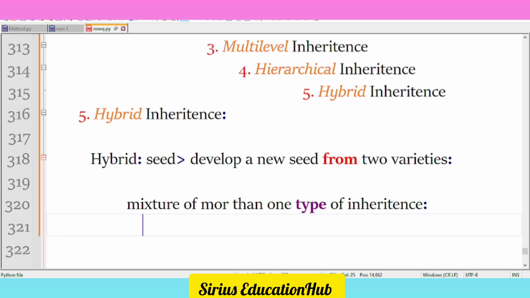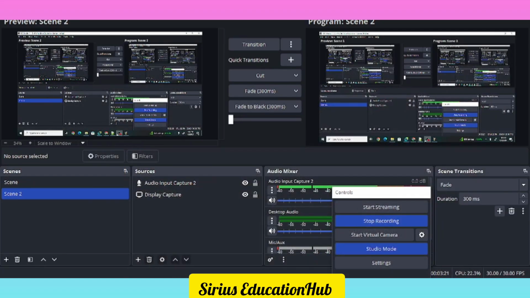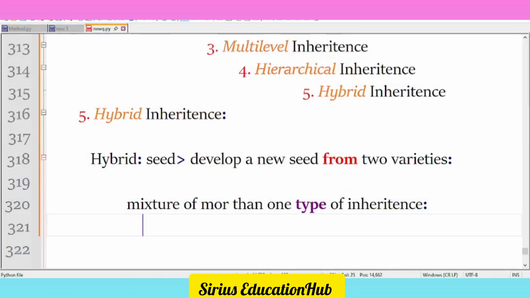Okay, it will be the mixture of single. You will find in the same class hierarchy single, multiple, multi-level, or even hierarchical inheritance in a single class hierarchy. That very type of inheritance is called hybrid inheritance. For example, let's take a small example here.